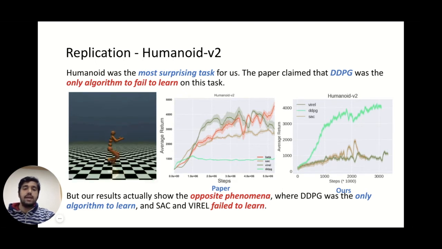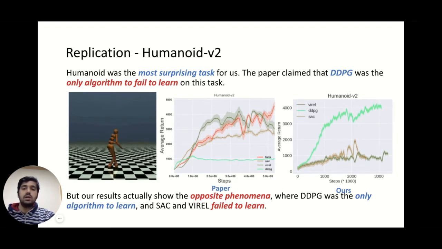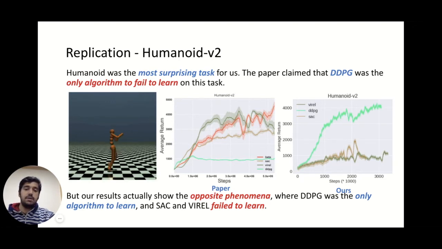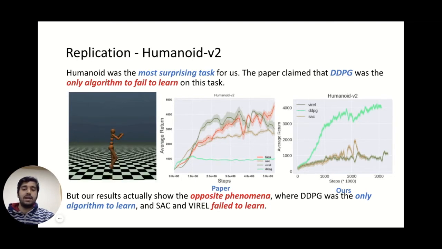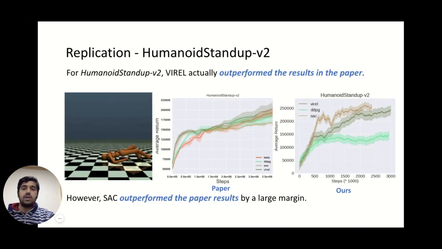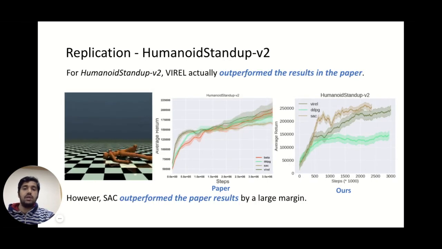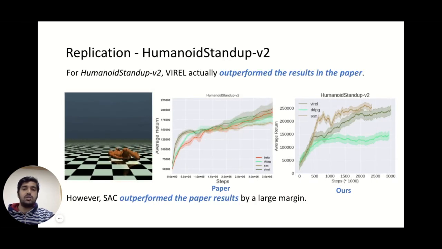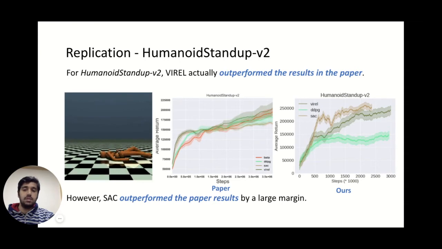The paper claimed that DDPG was the only algorithm that failed to learn this task, but we found that DDPG was the only algorithm that worked, and SAC and Viral failed to learn the task at all. And finally, on humanoid stand-up, we observed that Viral outperformed the results reported in the paper, but we also found that SAC outperformed the paper results by a large margin.